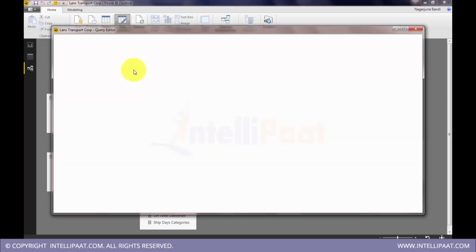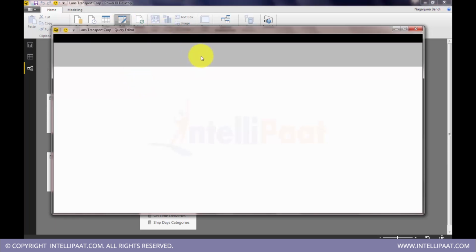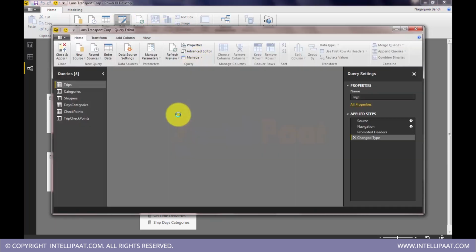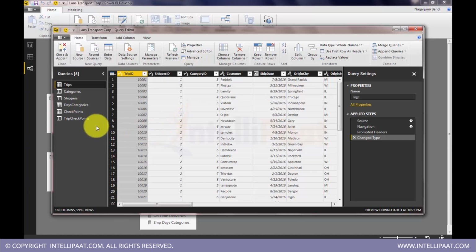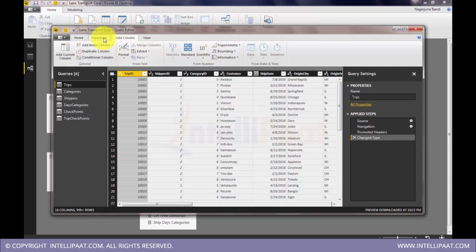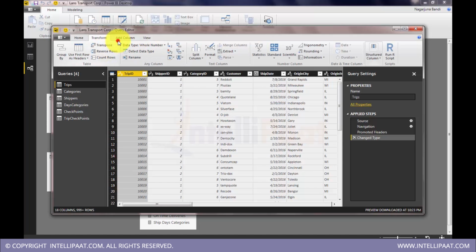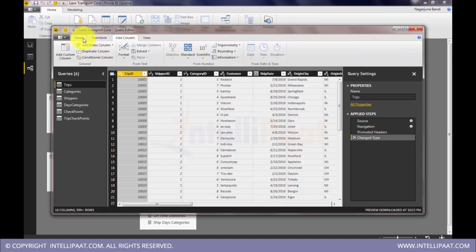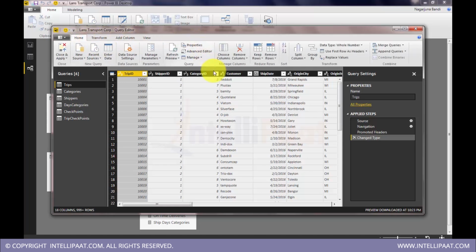It will open a panel where we actually do Power Query work, and all the tables will reflect here. It has a bunch of options like transformations, column formatting, column level and table level transformations. So you can do a lot of data modeling work.